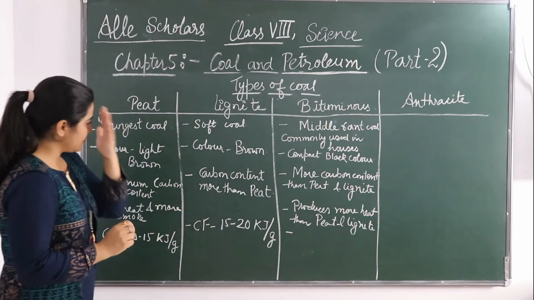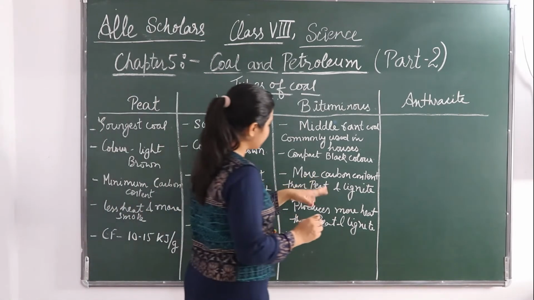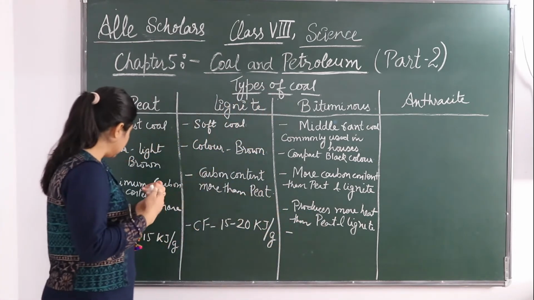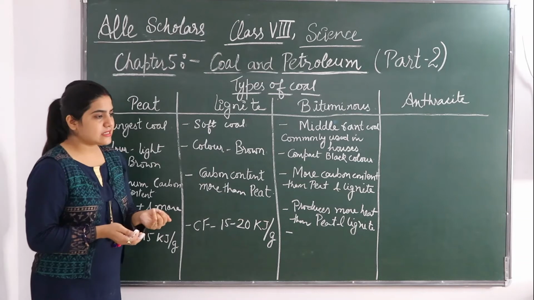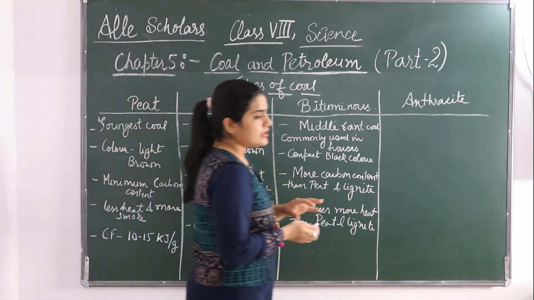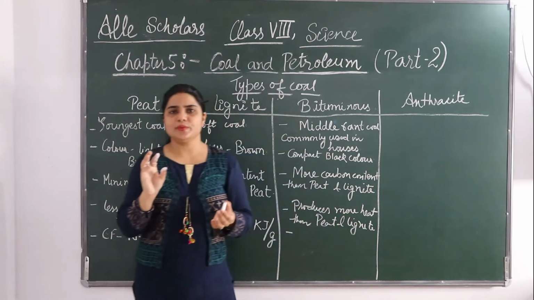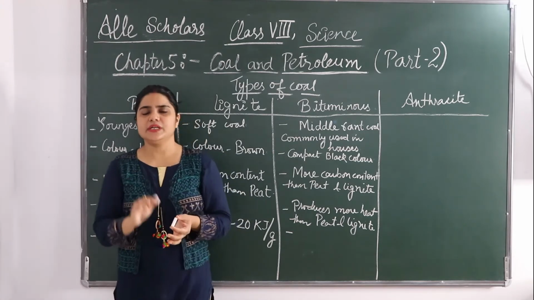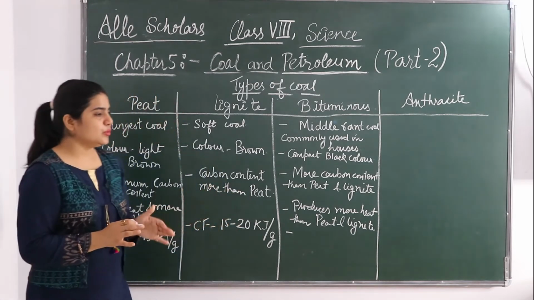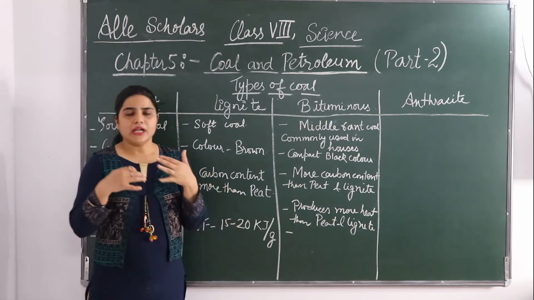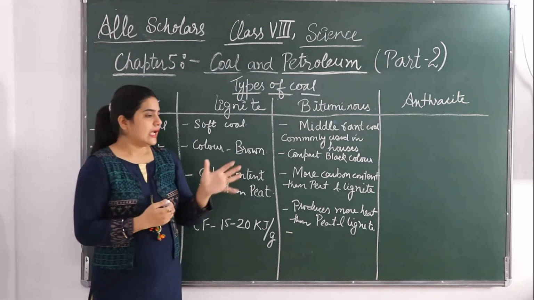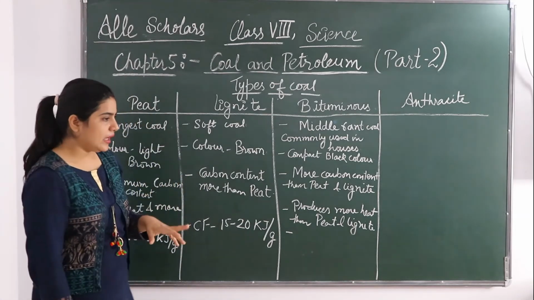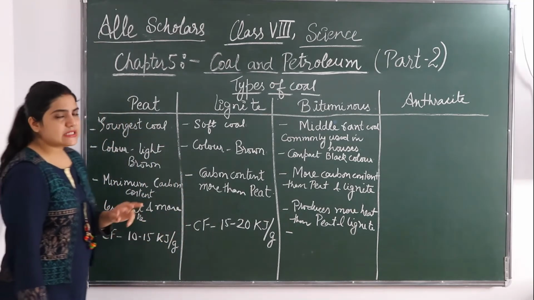Okay, so color also you have seen. Carbon content is more and produces more heat and less smoke. Okay, so this bituminous coal appears to be shiny and very smooth when you first see it. But as you look closer to it, you will see that it has many layers. Now its calorific value is 30 to 35